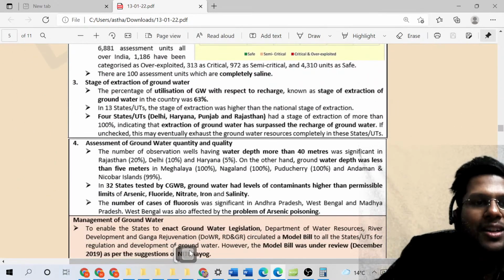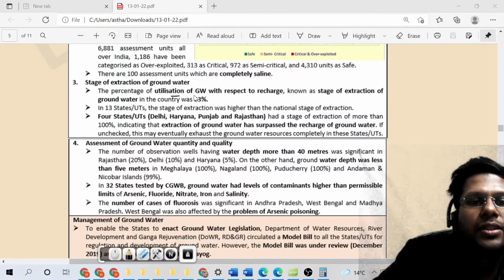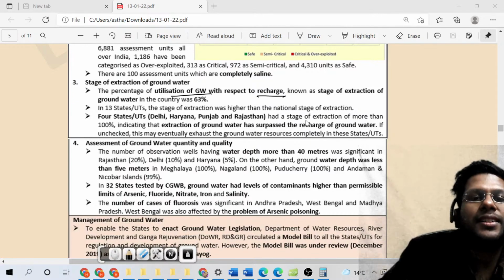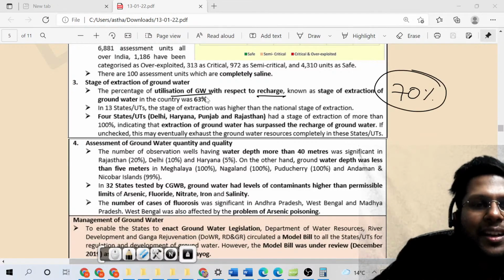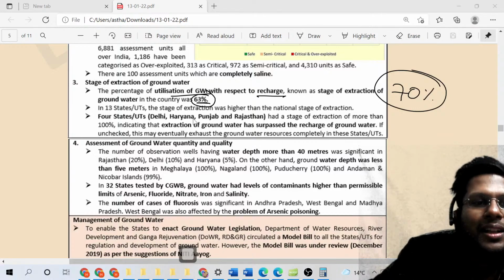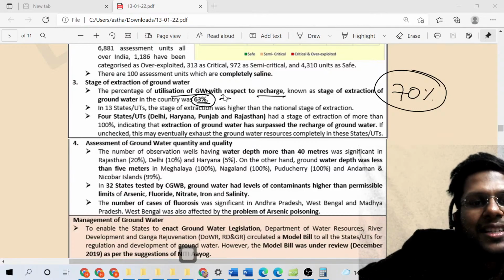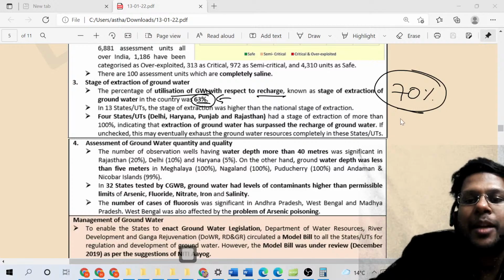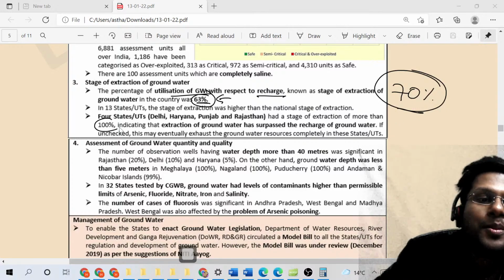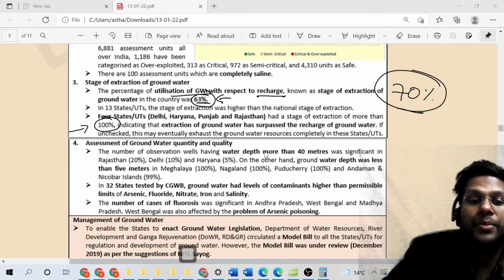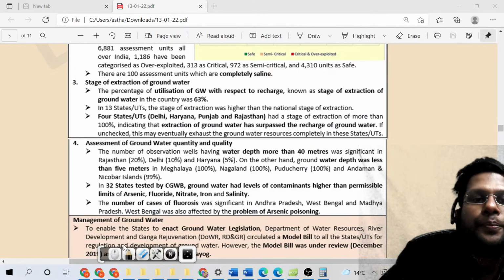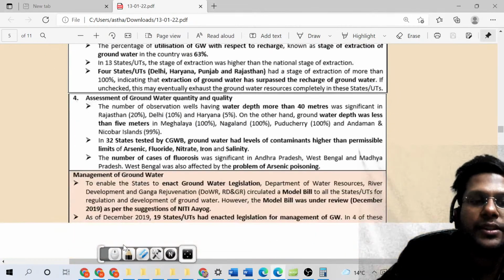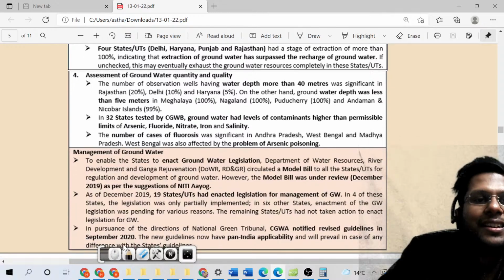So remember the keyword, stage of extraction of water, utilization in proportion to the recharge. India had said 70% we will keep as ideal, right? There are many states which are maintaining it, the average is around 63, but there are states which are more than 70%. There are states with 100% as well, right? More than 100%. In fact, there are districts with 400% utility of groundwater, stages of extraction of groundwater. So this is very, very untenable for a country like India, right?